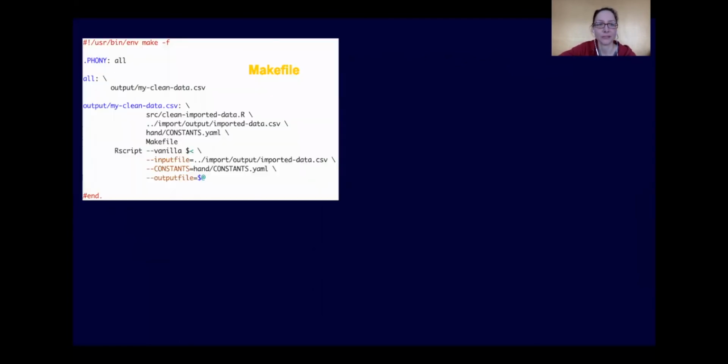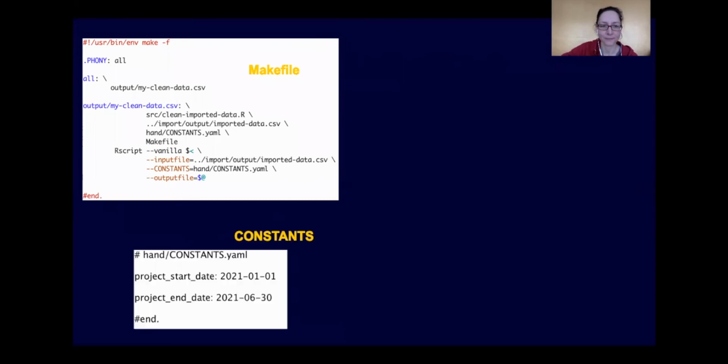Assume you had a Makefile for your clean task. You wanted to generate a clean version of your data, and you designate your dependencies. So you're using the R script that's cleaning the imported data. You're using the imported data from import output. You have a constants file that is designated in YAML code, and you have your Makefile. And then you want to parse those arguments into your following code. And here's again, as a reminder, the constants file. So we have a constants file where we designate the project start and end dates for our analysis.